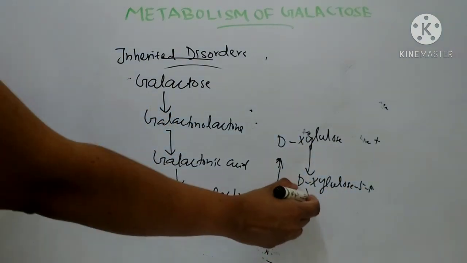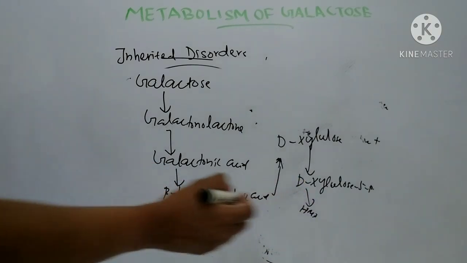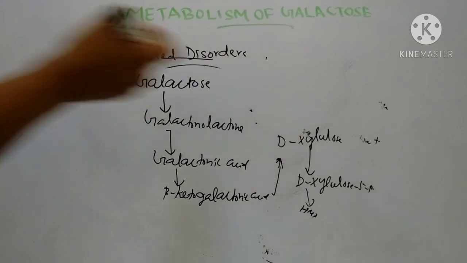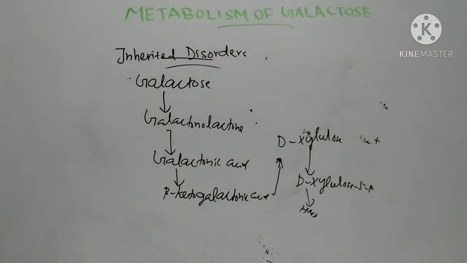Then this enters the HMP shunt pathway. So when puberty is reached, galactose can be converted to D-xylulose 5-phosphate and join the HMP pathway. So this is related to the inherited disorder galactosemia.